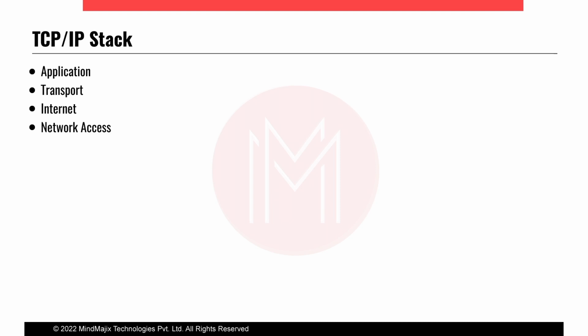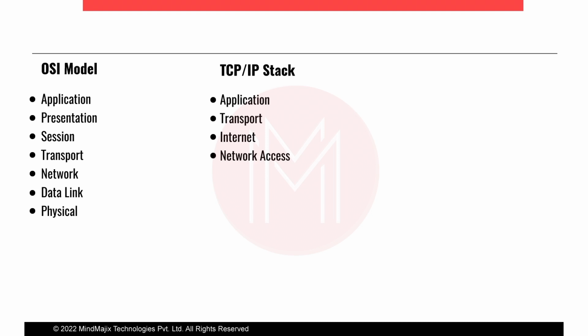I'll show you in the next presentation how to compare with the OSI model. Here, if we go from the bottom, the physical and data link layers are there. In the case of the TCP/IP stack, they have combined these two layers, and the network access layer is formed here. The network layer becomes the internet layer, and the transport layer stays as it is.